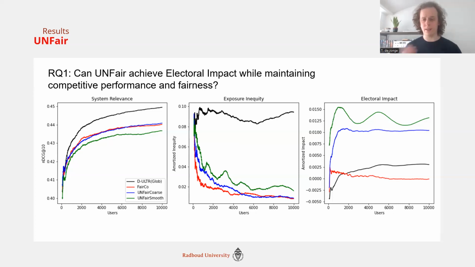Non-electoral impact, again, as we go along. Electoral impact is how much people are actually influenced by these votes. So the higher up on this graph, the more people were influenced by the algorithm. And here you see that the baseline algorithm given in black has some impact, mostly noise level. FAIRCO reduces this impact, which is very nice, actually. It was intended to be a fair algorithm, and it also does mitigate this type of unfairness.